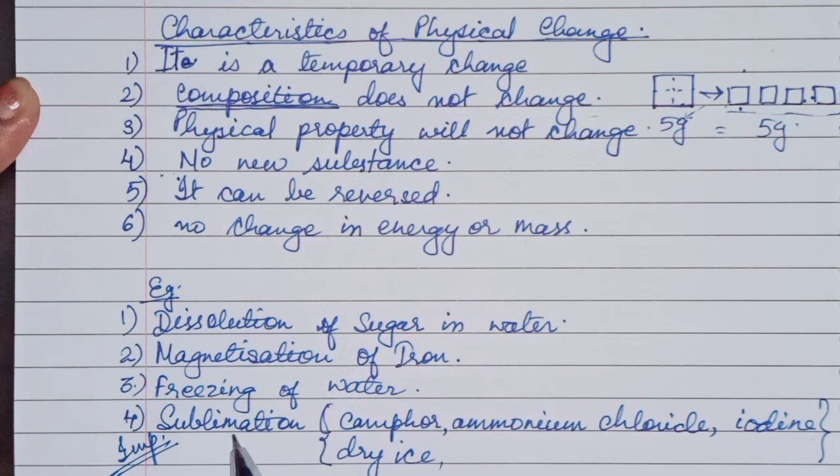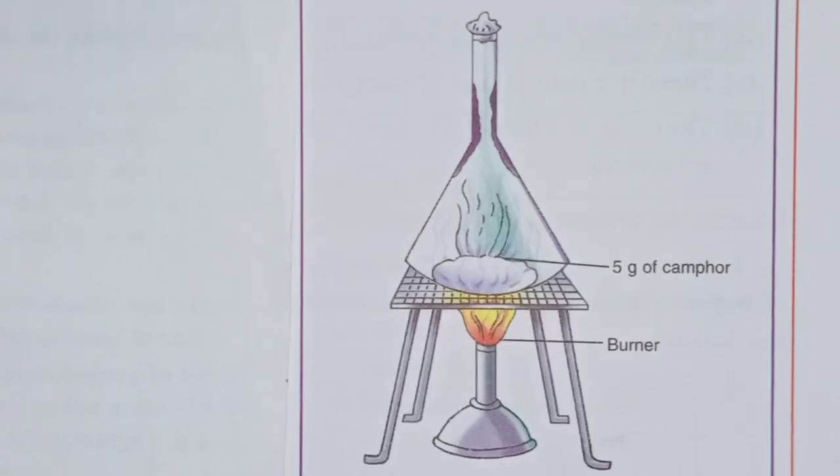Sublimation is a process in which a solid is directly converted to gaseous state and gas can directly convert to solid state. This is the important point. Solid is directly changed to gaseous state on heating, this is the symbol of heat, you all know, and gas is directly changed to solid state on cooling. Let's take one example, the example of camphor.